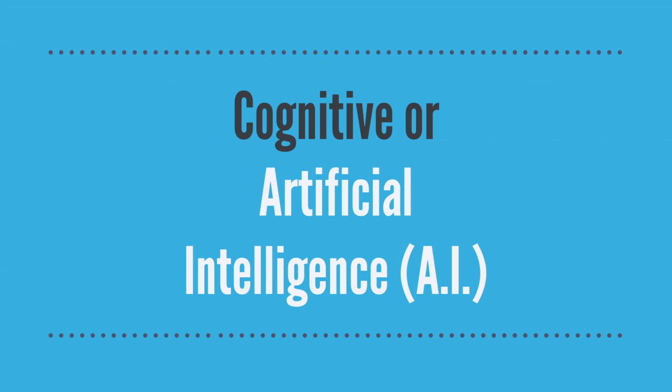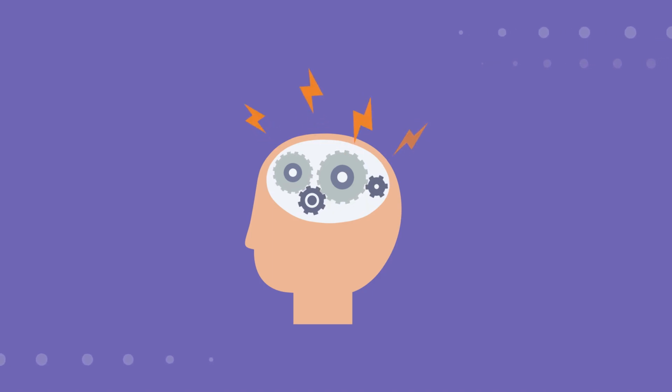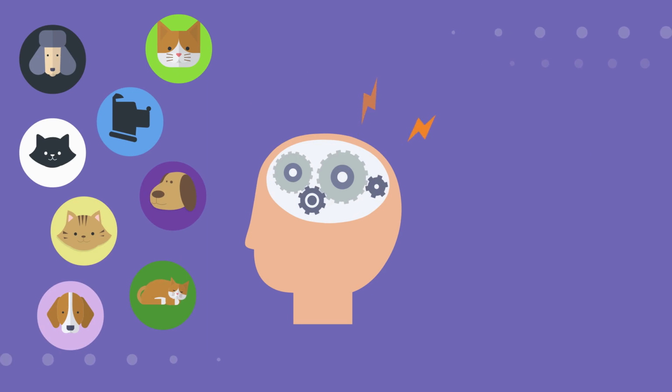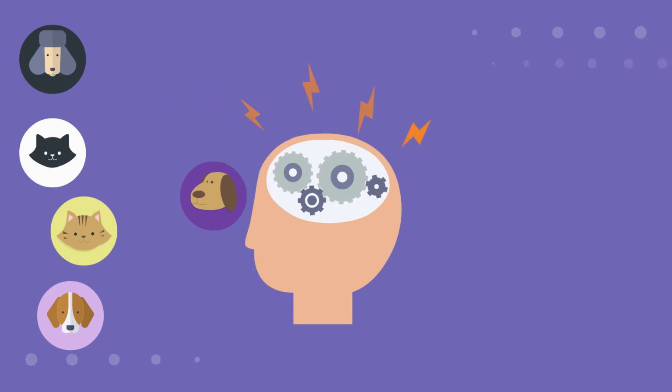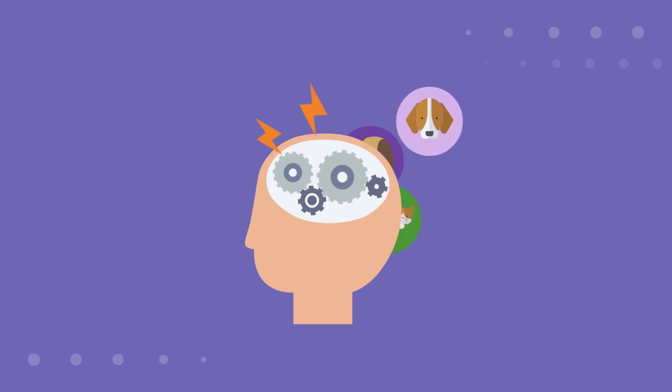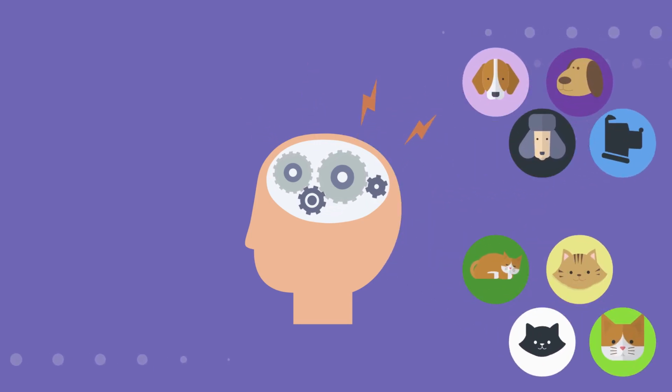Cognitive or AI technology is one that can learn. It can draw conclusions and make predictions without having explicit rules or being programmed to do so. For example, if a human sees a bunch of photos of cats and dogs, we can identify what's what without being told. With an AI, it can learn by being fed labeled photos, and from this it can identify what a cat and a dog are.